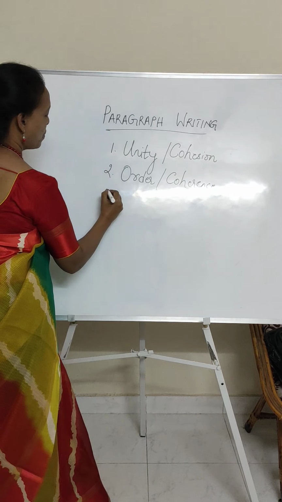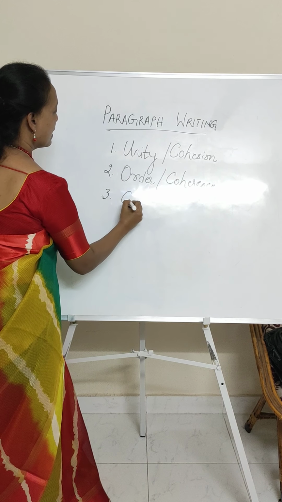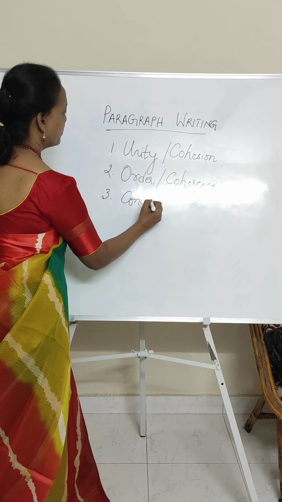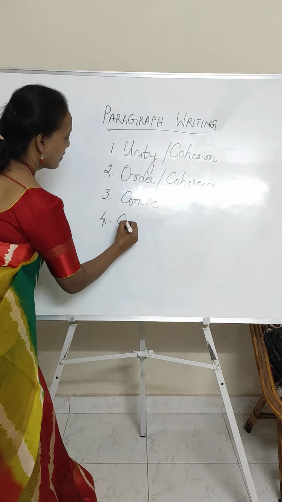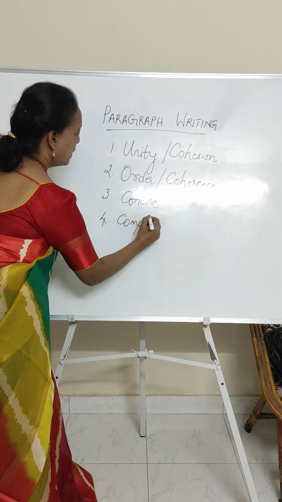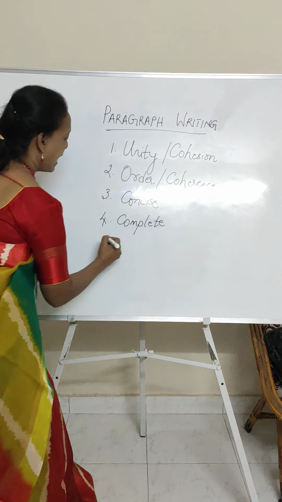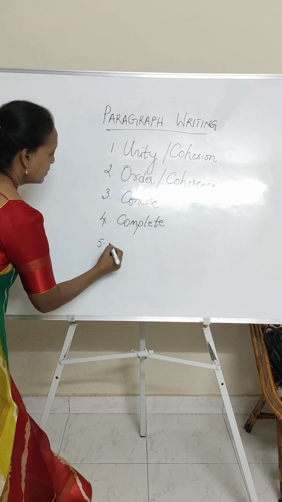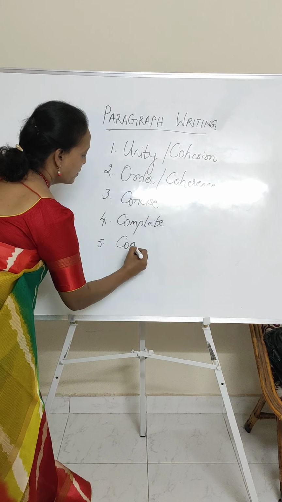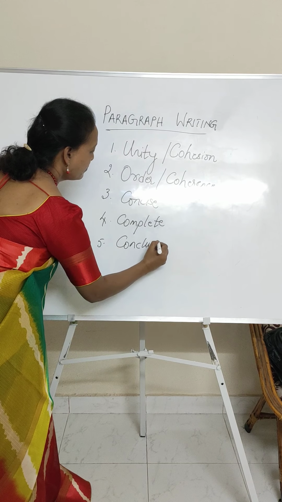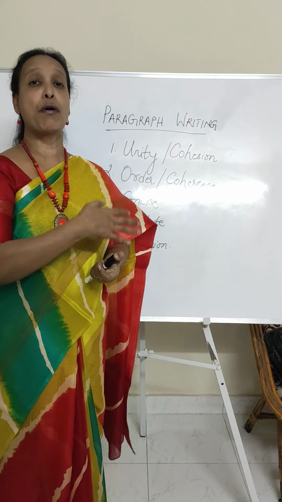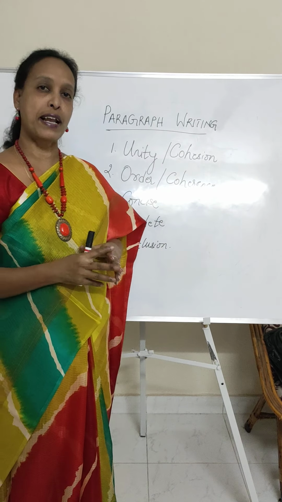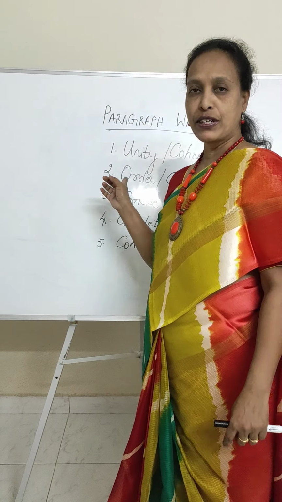The third is called concise. The fourth is called complete. And the fifth is called conclusion. So we're going to discuss these 5 points that you have to keep in mind while writing a paragraph. Now, the first one, if you look here, I have written unity.